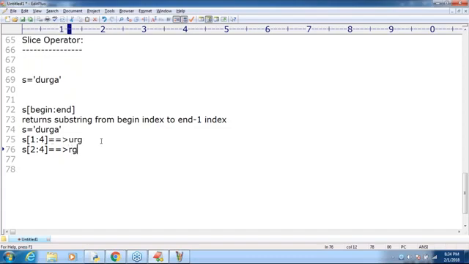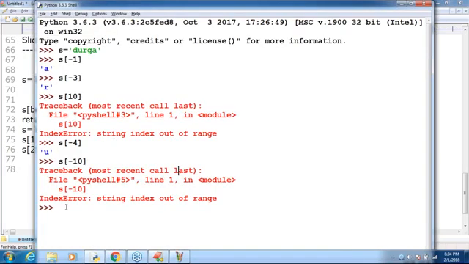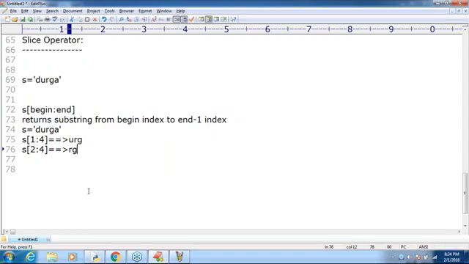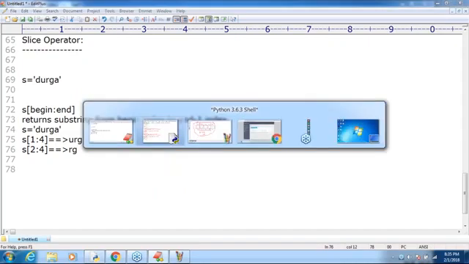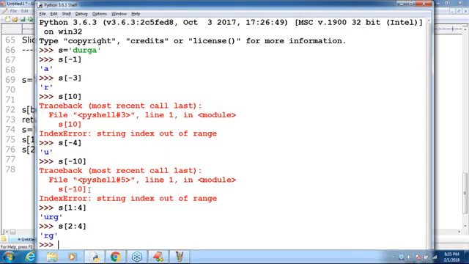Let me show, s is already there. The first one we checked, s[1:4]: the answer is U R G, but not A. Remember that. s[2:4], only R G. I hope everyone can understand, right?